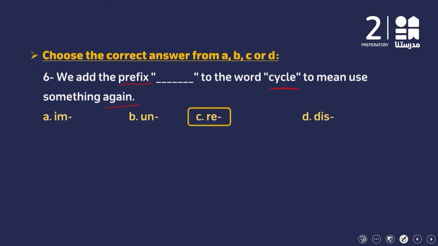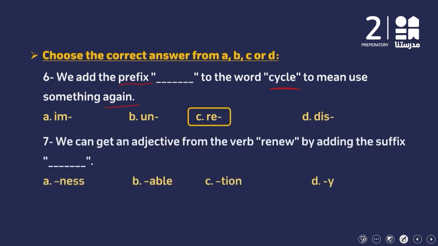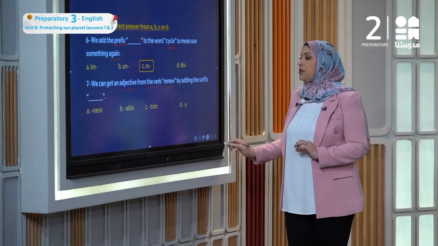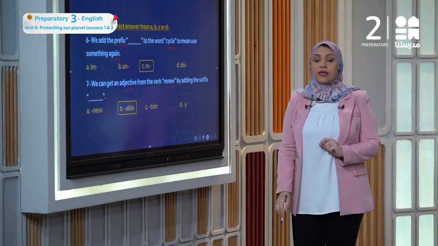For sure, recycle, to do it again. Number 7, we can get an adjective from the verb renew by adding the suffix at the end of the word. ness, able, tion, or y? It's going to be able, renewable.